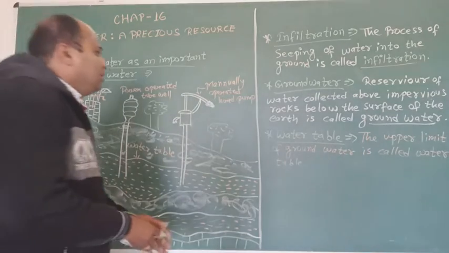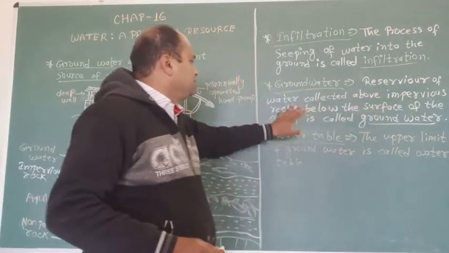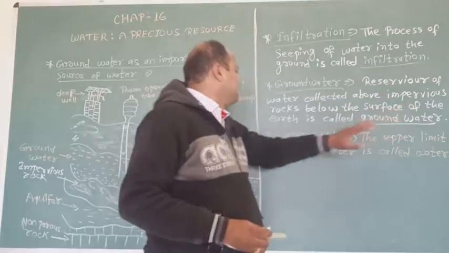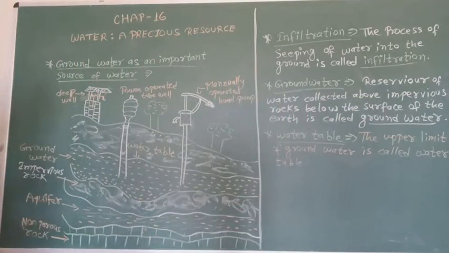The reservoir of water collected above impervious rocks below the surface of the earth is called groundwater. So this is groundwater, students, and this is impervious rock.